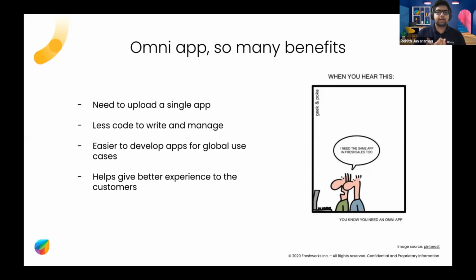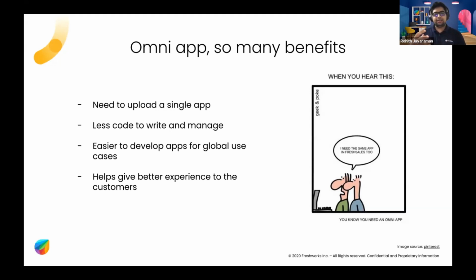So just moving on, right? Why Omni apps, or what are the biggest advantages that you get with Omni apps? The first, like I said, is you need to upload only a single app. And I can't stress this enough, right? It's like going from carrying 5 different tools in your pocket to just carrying a Swiss knife. Because now you have a single app that can do whatever you need it to in multiple products. And that's one of the biggest advantages that an Omni app gives you.